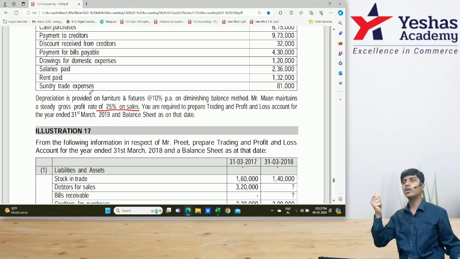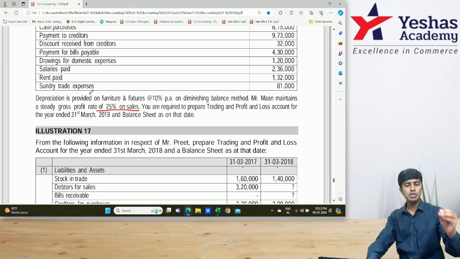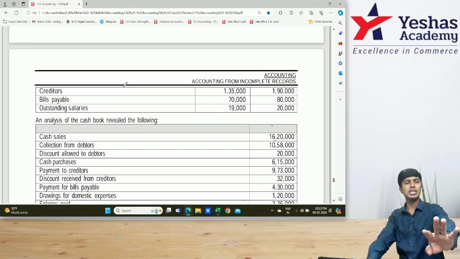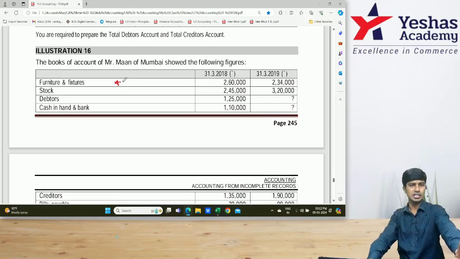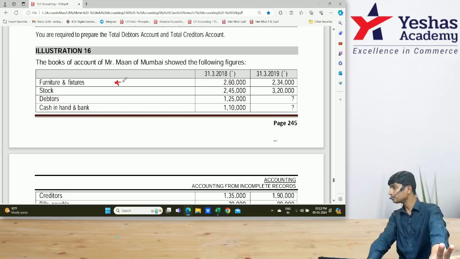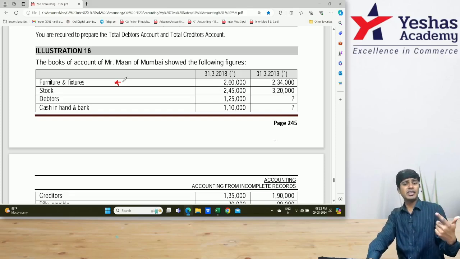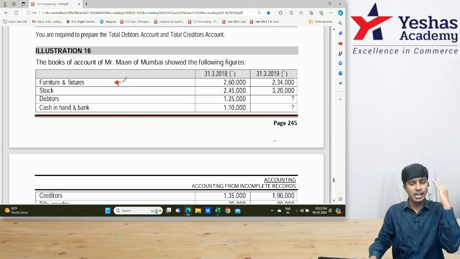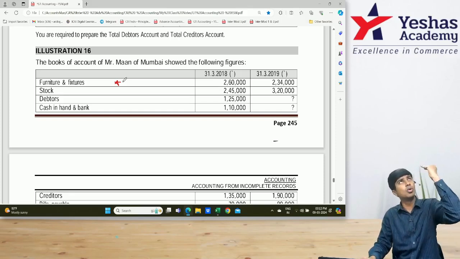So you have to learn the art of solving the question by reading it only once. The first time it is only an overview to identify the items with adjustments. In this question only one item has adjustment. For this item you have to prepare one small ledger. A lot of them will tell, sir, I will not prepare a ledger, I'll do a shortcut. I'll think, sir, 2,60,000 opening, closing 2,34,000, so 16,000 it is reduced.